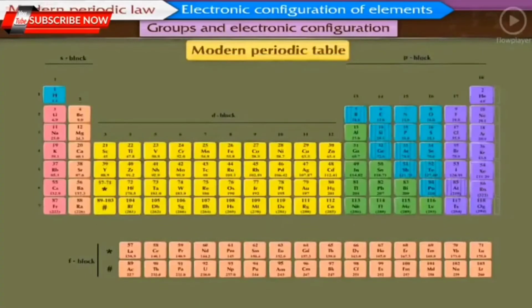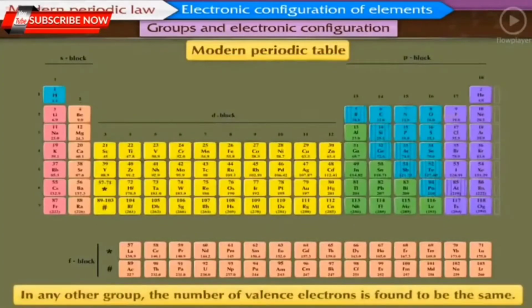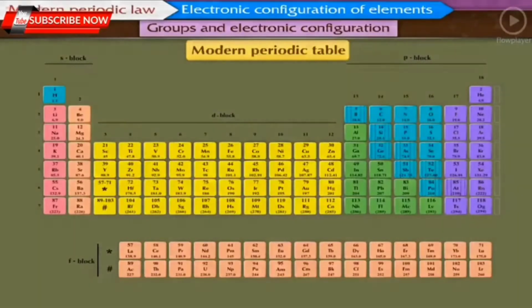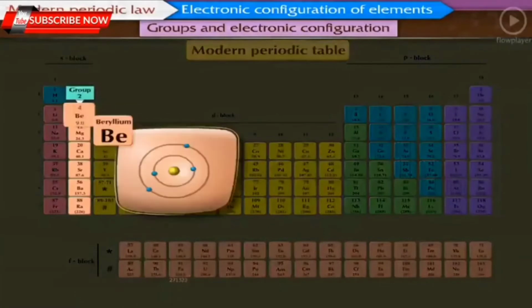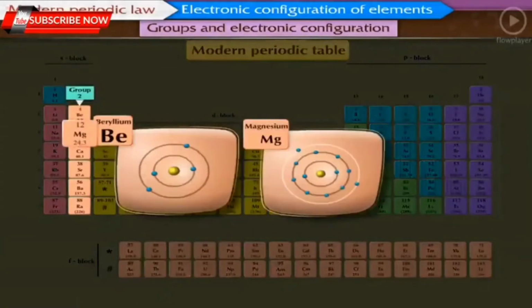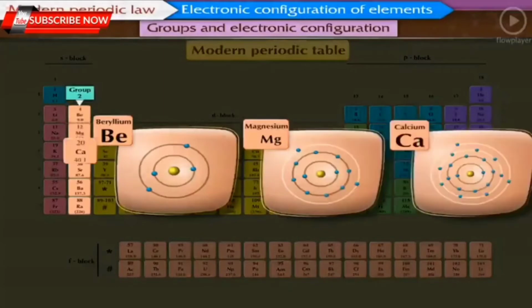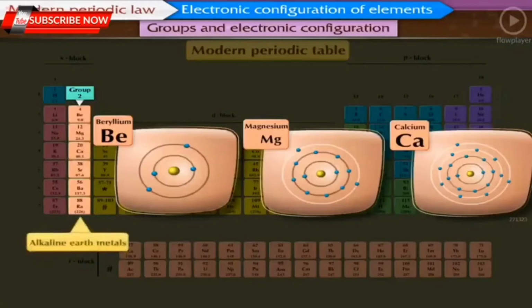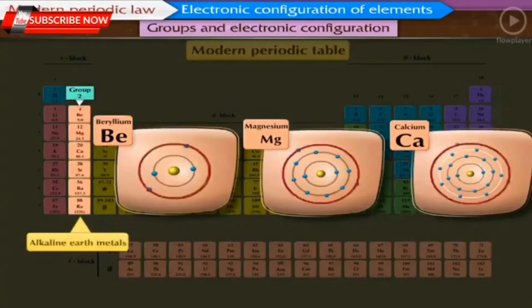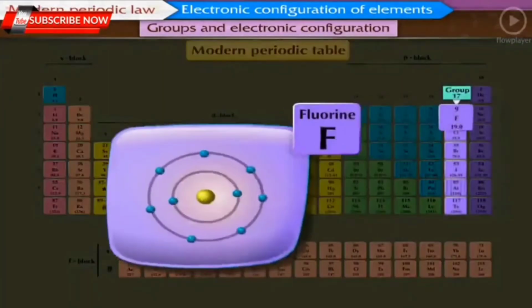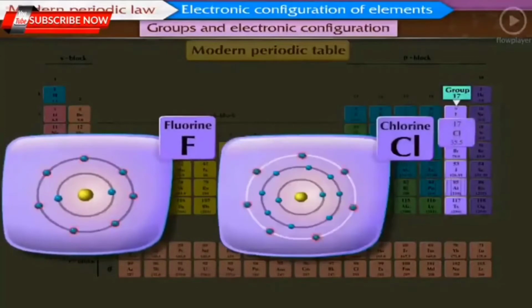Similarly, if we look at the elements of any other group, you will find the number of valence electrons is found to be the same. For example, the elements beryllium, Be, magnesium, Mg, and calcium, Ca, belong to group 2, the family of alkaline earth metals. There are 2 electrons in their outermost shell. Similarly, there are 7 electrons in the outermost shell of the elements fluorine, F, and chlorine, Cl, of group 17.